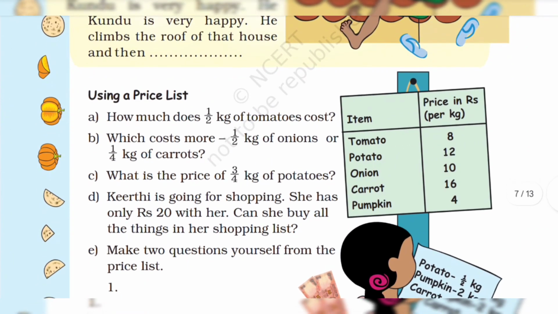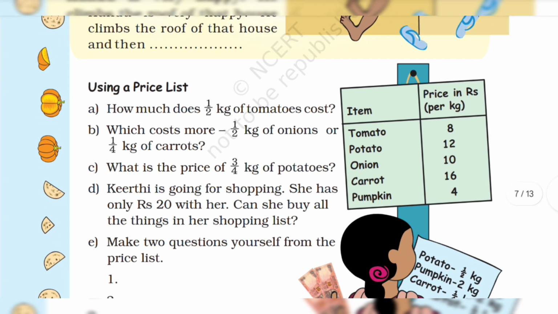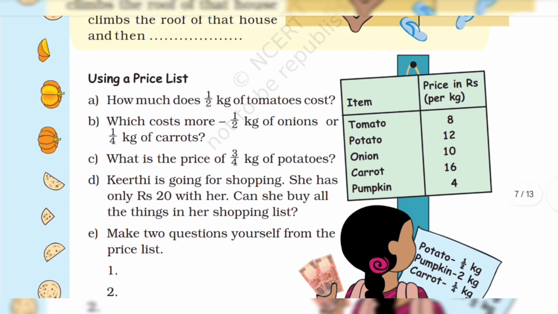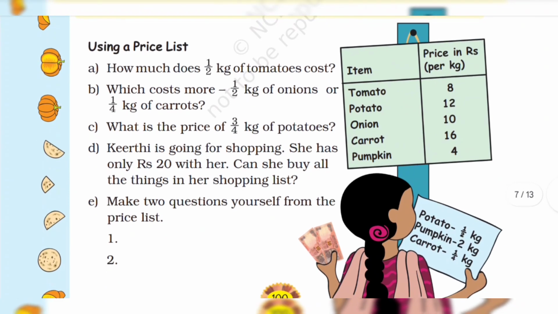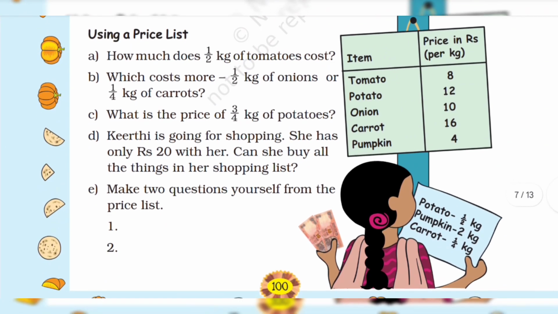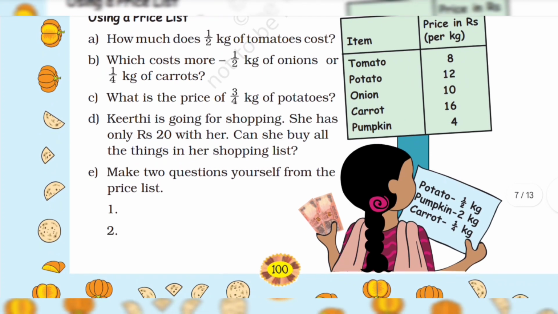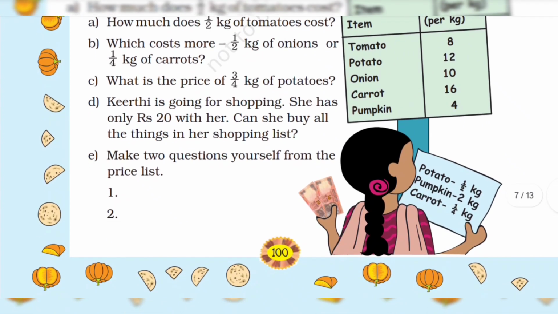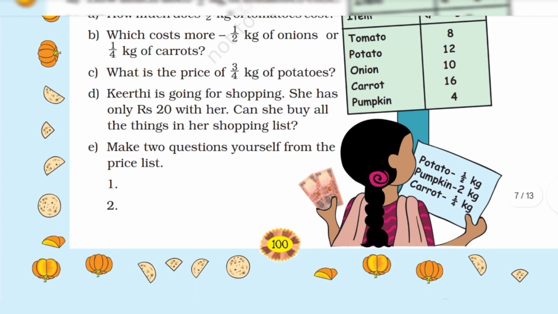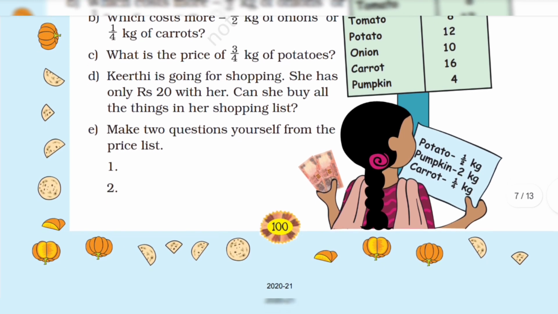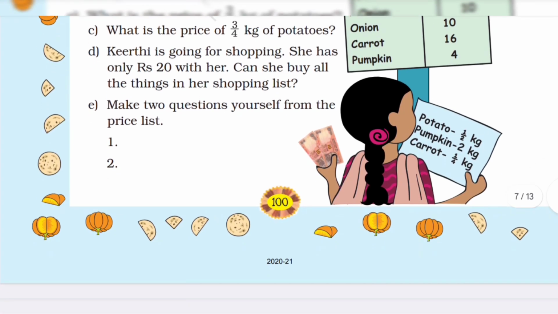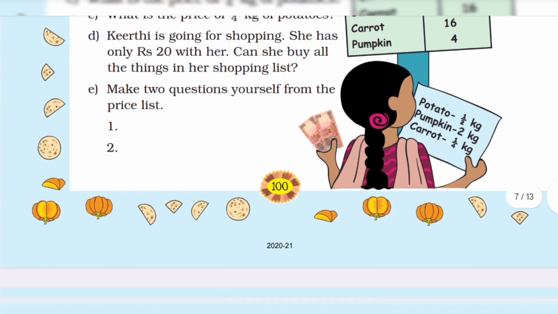Using the price list, how much does half kg of tomatoes cost? Which costs more, half kg of onion or 1/4 kg of carrots? What is the price of 3/4 kg of potatoes? Kirti is going for shopping. She has only 20 rupees with her. Can she buy all the things in her shopping list? Make two questions yourself from the price list.